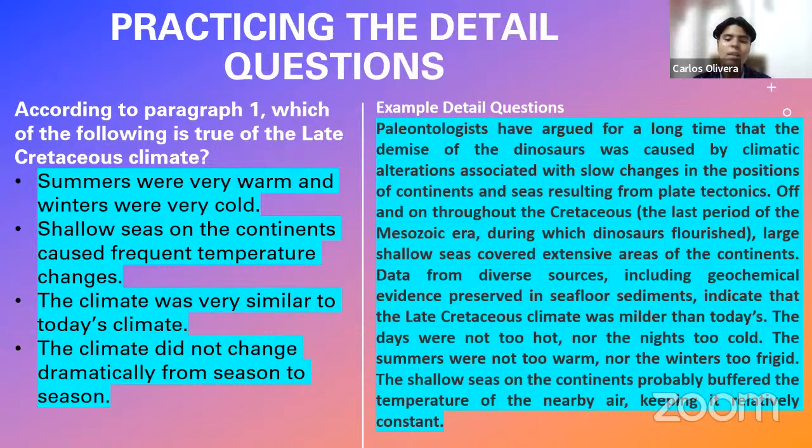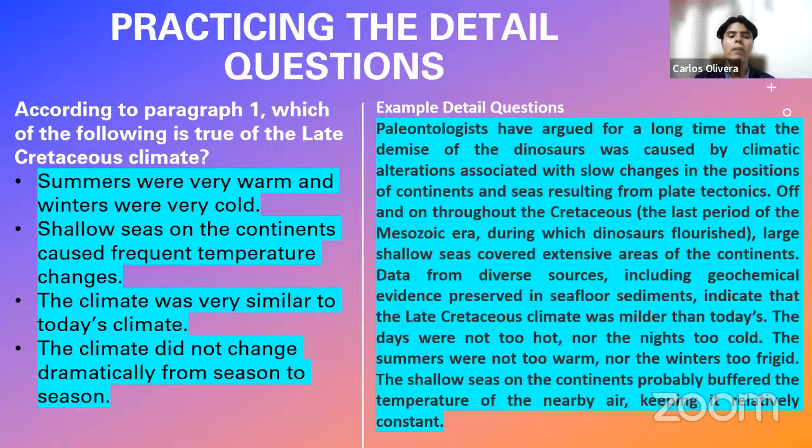And the last sentence says that the shallow seas on the continents probably buffered the temperature of the nearby air, keeping it relatively constant. So what it's telling you is that the ocean imitated the temperature of the air that was constant. So those sentences, that part of the paragraph, is telling you the climate did not change dramatically from season to season. Those sentences mean exactly that. If summers were not too warm, nor winters too frigid, it means there was some stability, right? So it didn't change. That is the correct answer.